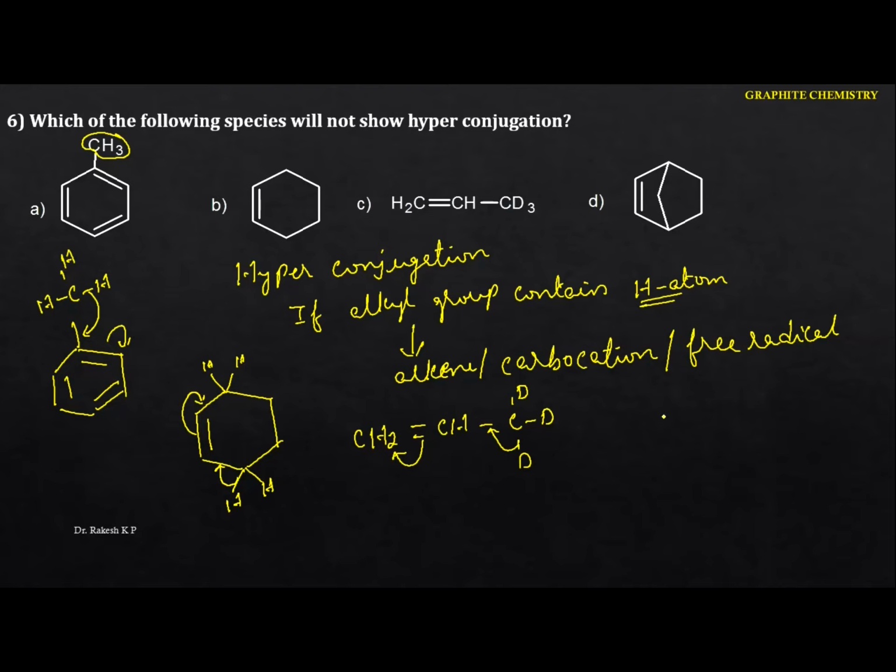Come to this one here. This is the exception here. Just go to this one here. Here we can identify the bicyclo compound. Okay, this is the bicyclo compound. This is the alkene, and here we can identify the one hydrogen. This is the one hydrogen. Remember one thing: whenever the hydrogen, this breaks the bond here, that means it donates the electrons to this one.